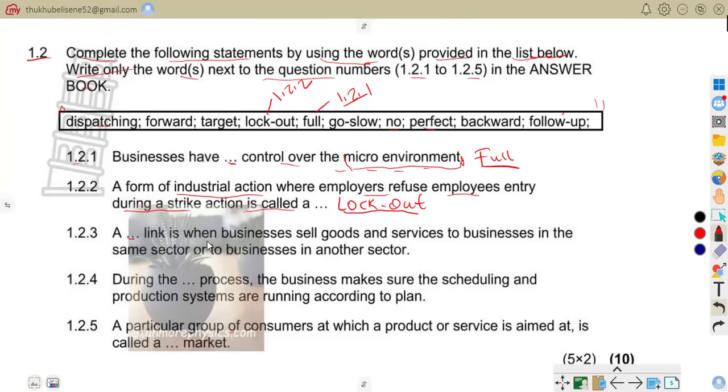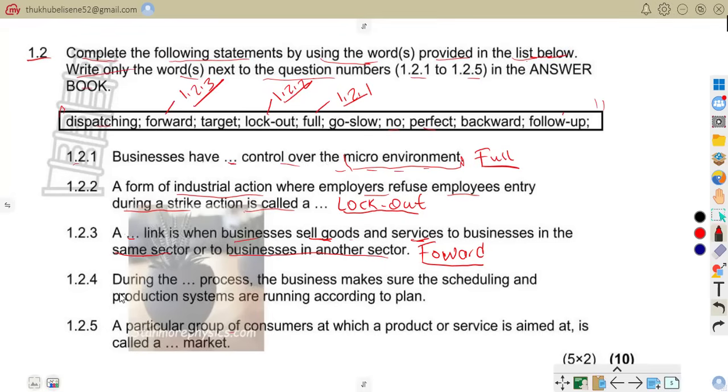1.2.3, a dash link is when a business sells goods and services to business in the same sector or to business in another sector. So the correct answer there is forward. A forward link happens when a business sells goods or services to another business for further use or resale. So we have said it's forward. That is 1.2.3, good people.